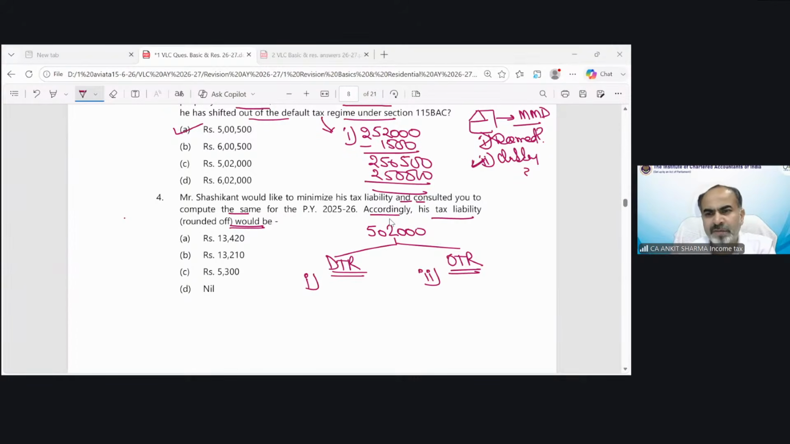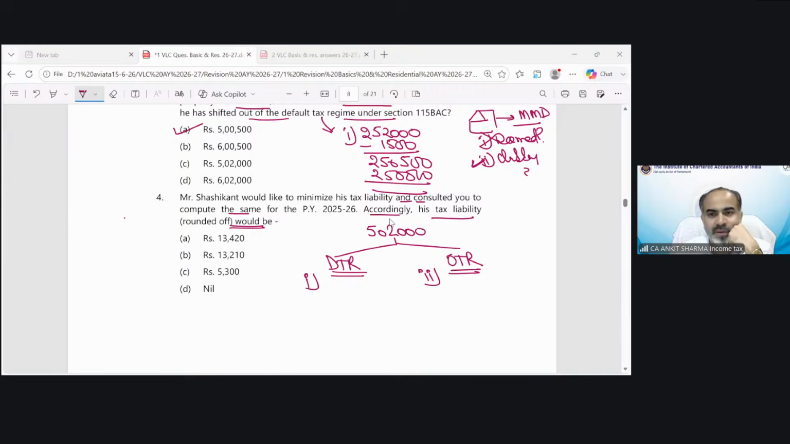Gayatri, in which default tax regime or optional tax regime? Maithili is saying default tax regime is 5,100. Okay, as per Gayatri, default tax regime is having nil. Maithili has calculated 5,100 rupees tax in default tax regime. How? Simran is saying both nil.